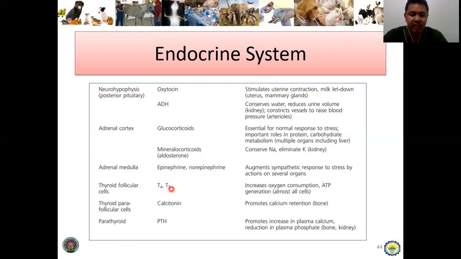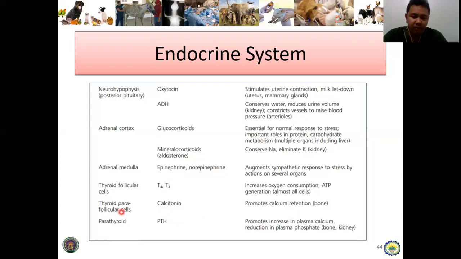And then the T3, ang meaning is triiodothyronine. And then the T4 is the thyroxine. Next is the thyroid parafollicular cell. Take note, the thyroid parafollicular cells release calcitonin. So, they promote calcium retention.